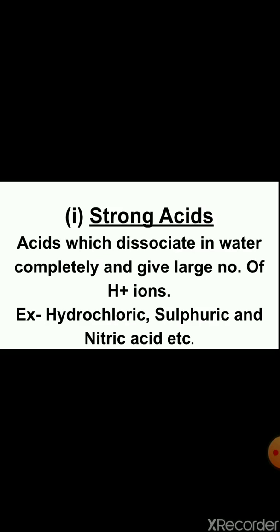Strong acids, these are the acids which when dissolved in water, then they dissociate in water completely. Dissociate means ionize or break down. So these acids break down easily in water completely and also give a large number of H positive ions or hydrogen ions. The examples of strong acids are hydrochloric acid, sulfuric acid and nitric acid. Children, remember this thing, that all the mineral acids are strong acids.